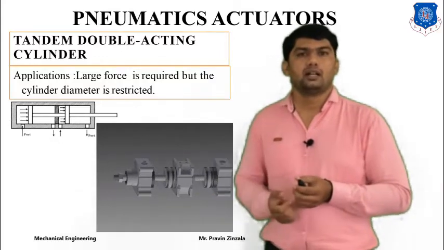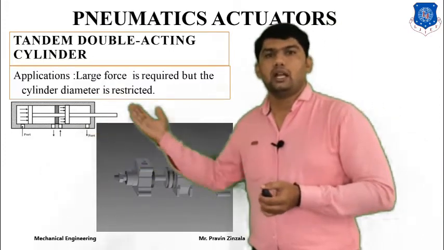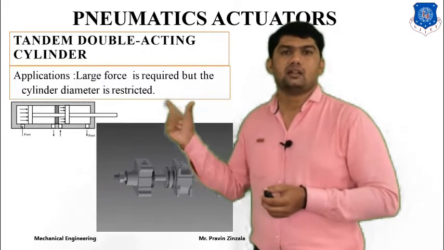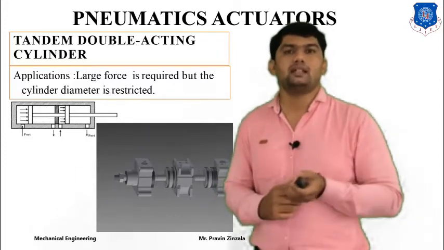So it's called a tandem double acting cylinder. Here there are two inputs and two outputs, but only one cylinder and one piston rod. So we can easily multiply the force.